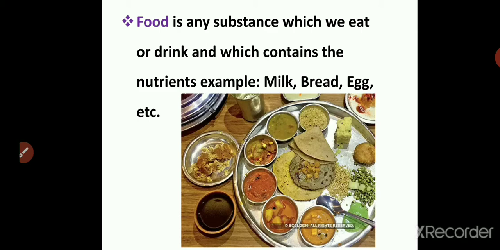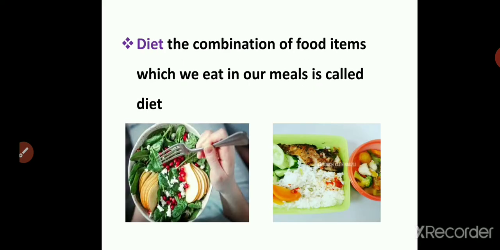Now all these nutrients we obtain from what we eat. So a combination of organic and inorganic compounds which can fulfill the above requirements of the nutrients is called food. Now this food can be in the form of liquid or it can be in the form of solid, as you can see in the picture. That is what is called as food.